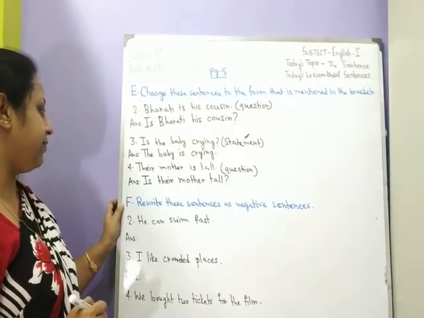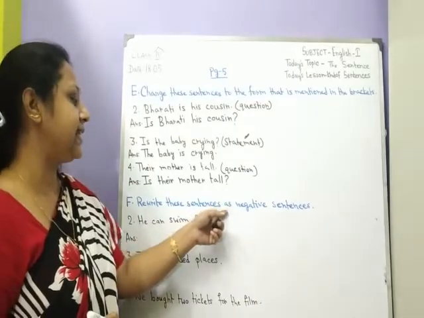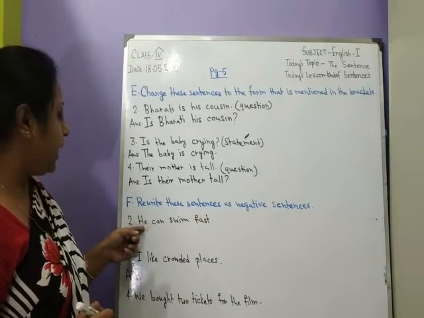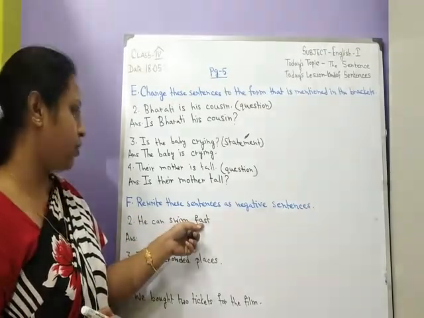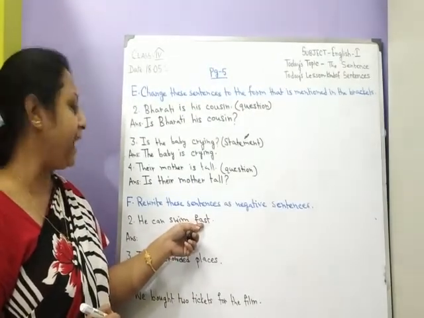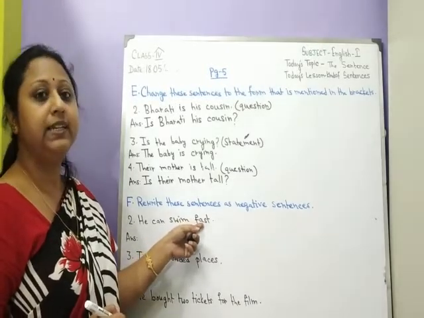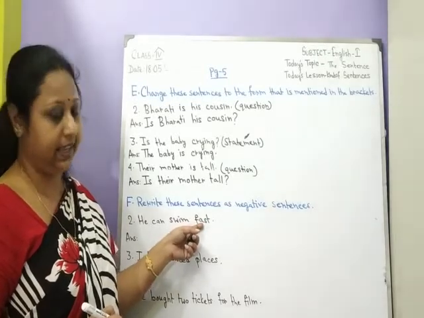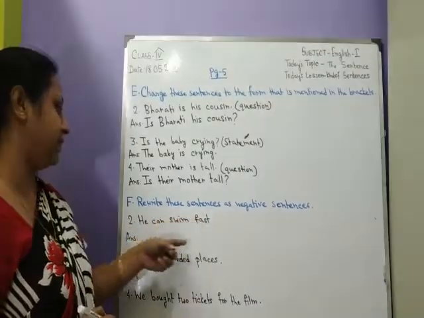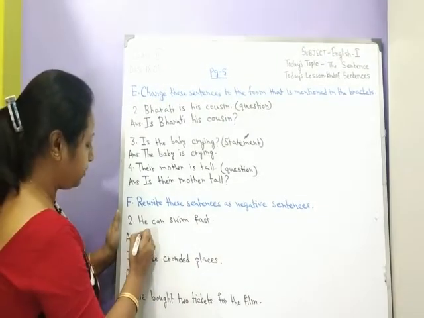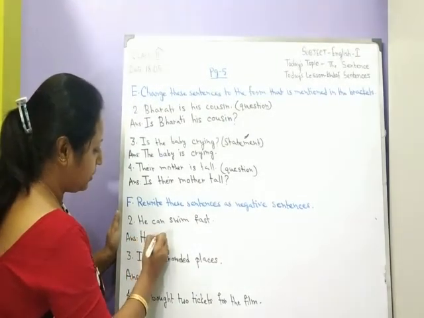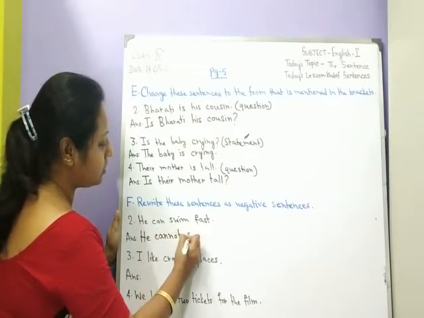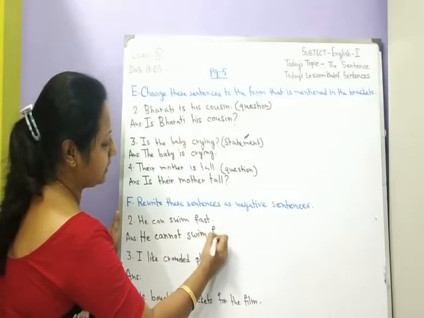Exercise number 8. Rewrite these sentences as negative sentences. He can swim well. So, as we know, to make it negative, we have to add negative words like no, not, never, nothing. So, he can swim fast. To make it negative, we will have to add not. So it will be, he cannot swim fast.